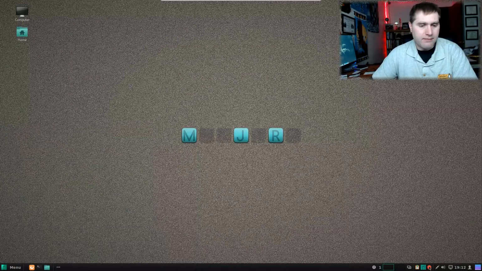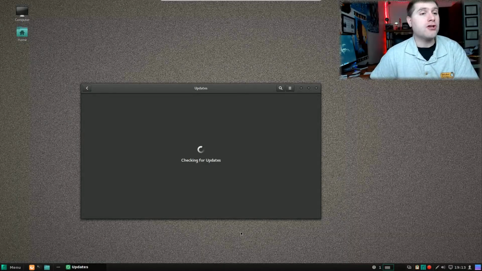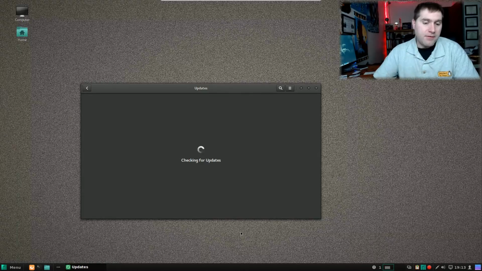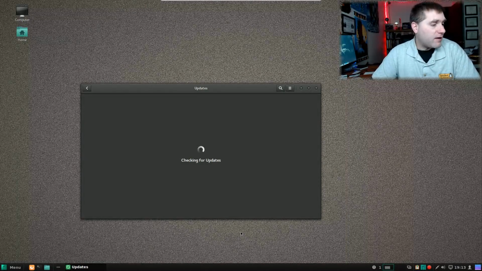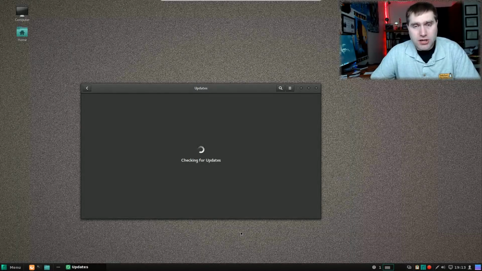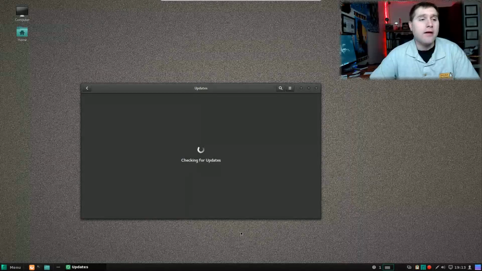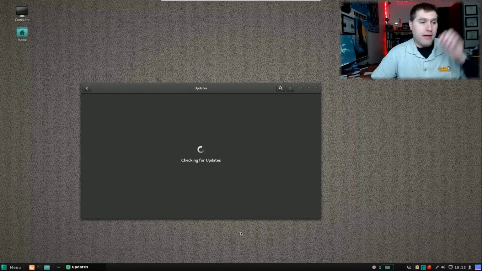Let's go ahead and come down and try and install anything else. Now it's checking for updates again. I'm not sure if it's going to find any or not. But that is Manjaro Cinnamon, a basic Cinnamon build with the Manjaro packages. So you have a lot of your Arch-based packages. You have the Arch user repository that you can use, so enabling that is a great thing to enable.